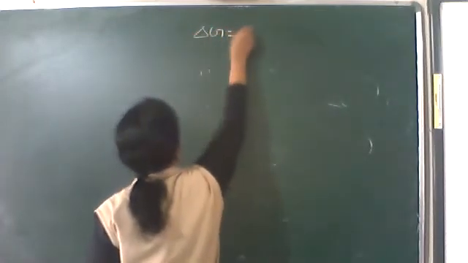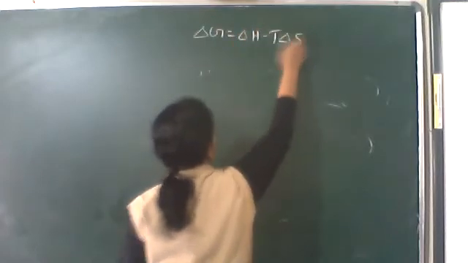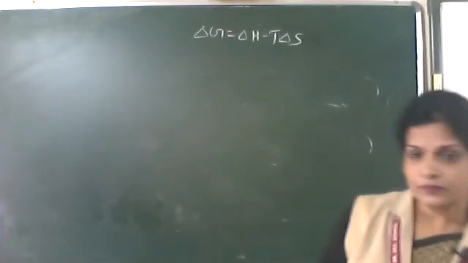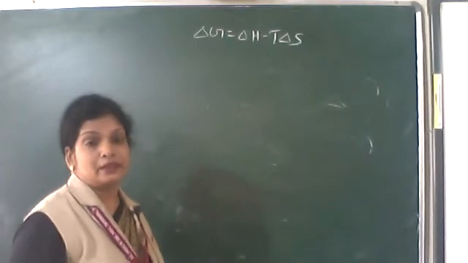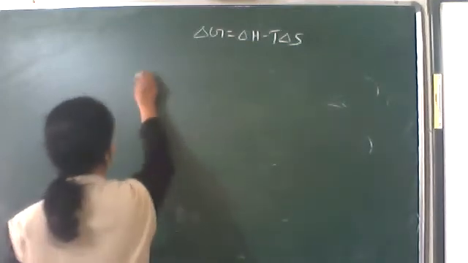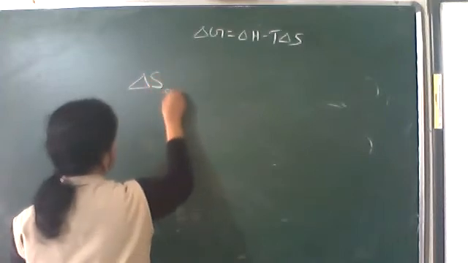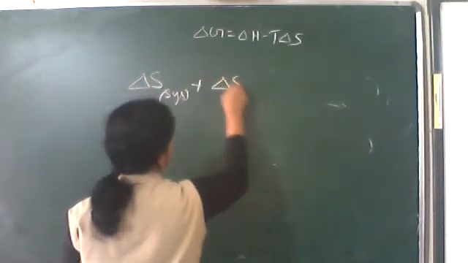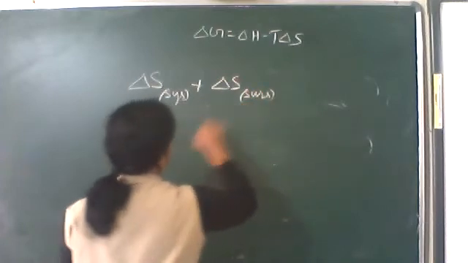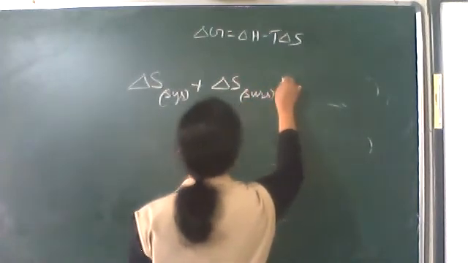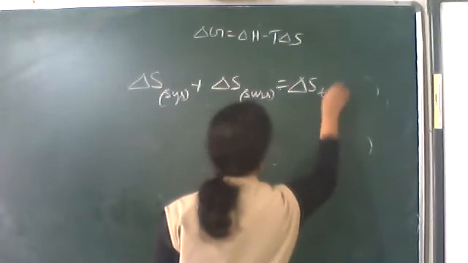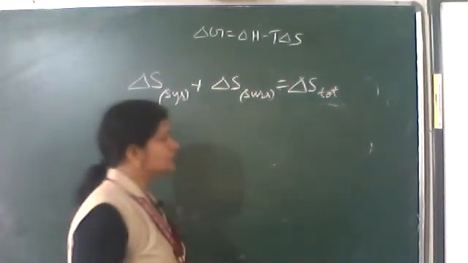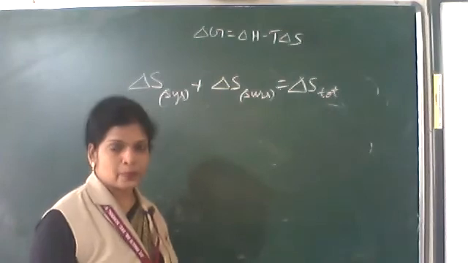For that, I'm writing delta G is equal to delta H minus T delta S at constant temperature T. Now, we know that the second law of thermodynamics states that the entropy of the universe is increasing, meaning delta S system plus delta S surroundings should have a positive value, that is delta S total. Delta S total is equal to delta S system plus delta S surroundings.